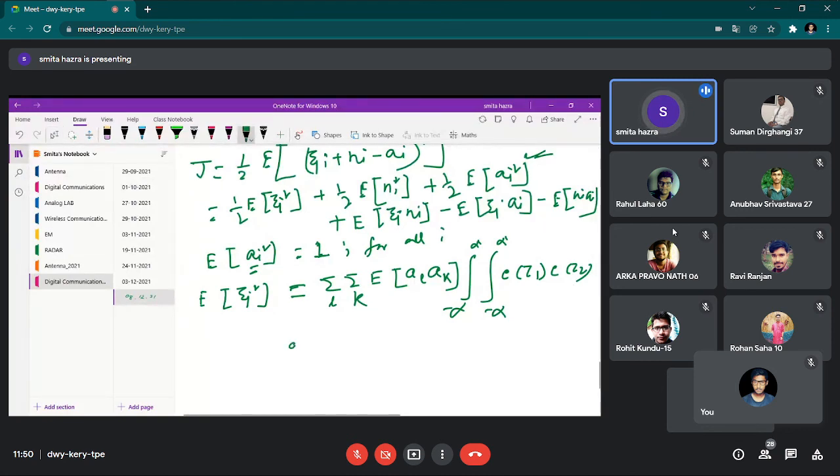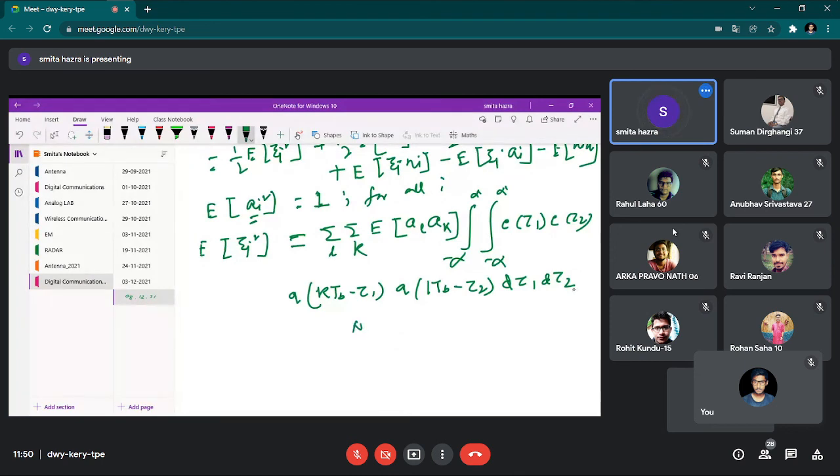The sequence we are writing as a function of Q. So Q of KTB minus tau 1, Q of LTB minus tau 2, and because of the double integration, one is d tau 1, another is d tau 2. Just as it is double, we used two subscripts here.